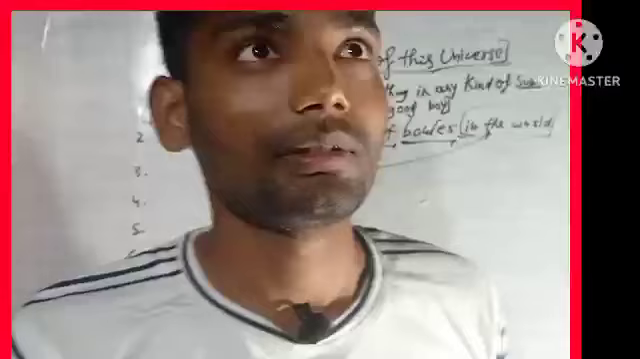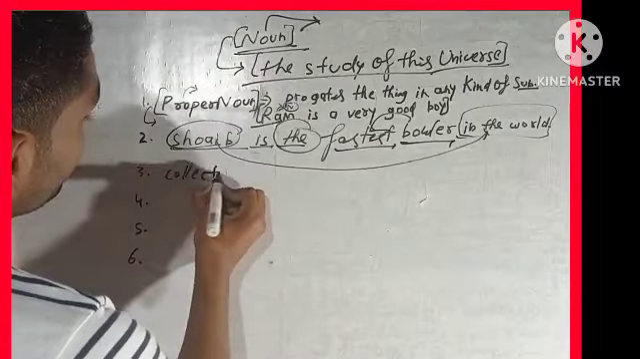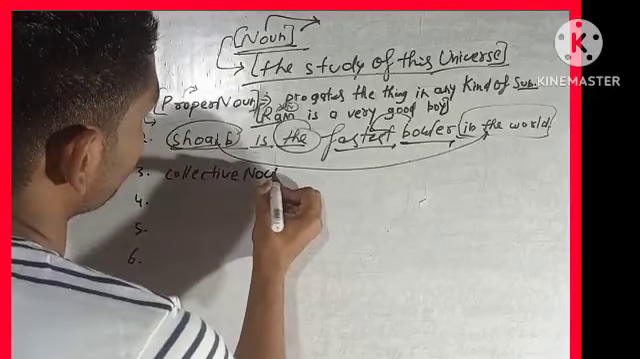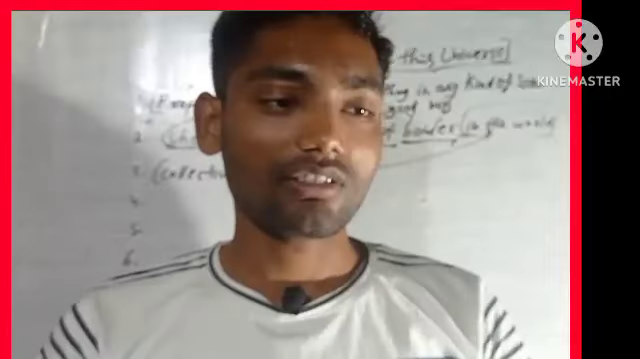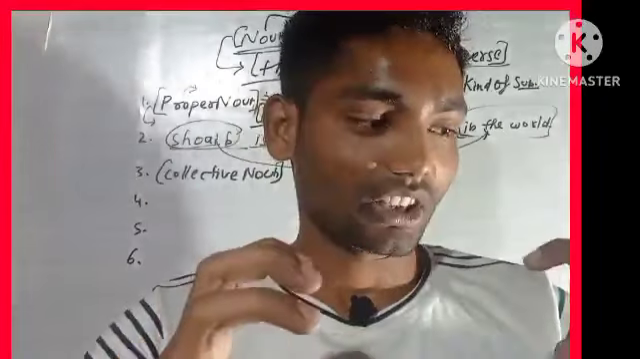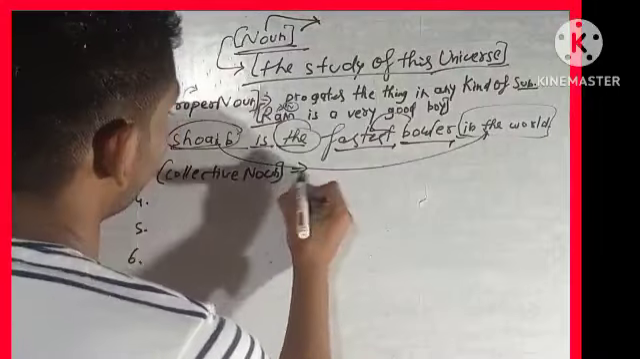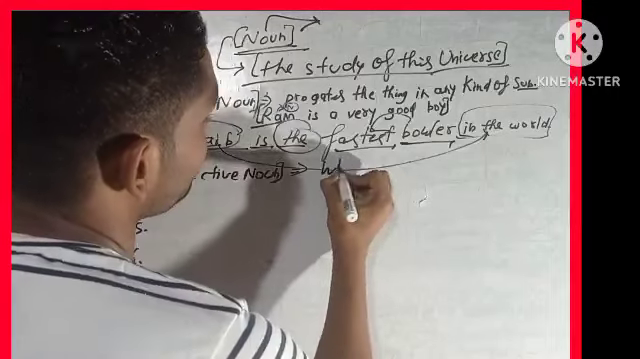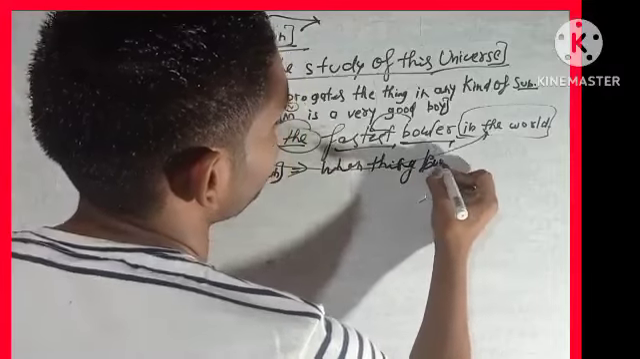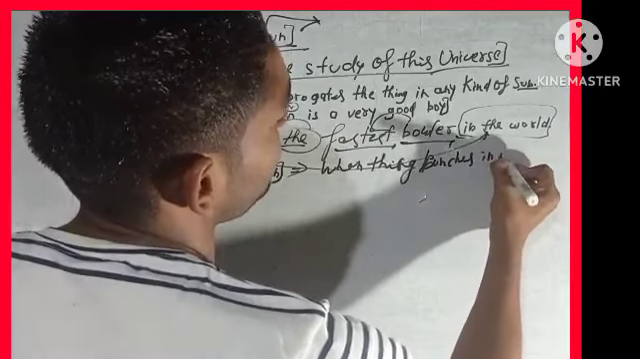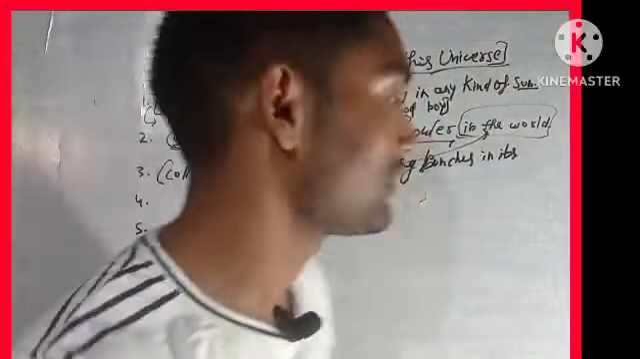And then after we will talk about collective nouns. So guys, what is a collective noun? Collective noun means when things clutch and bunch in itself, it's called a collective noun. When things bunch in itself, it's called a collective noun. And then after, an example of it.